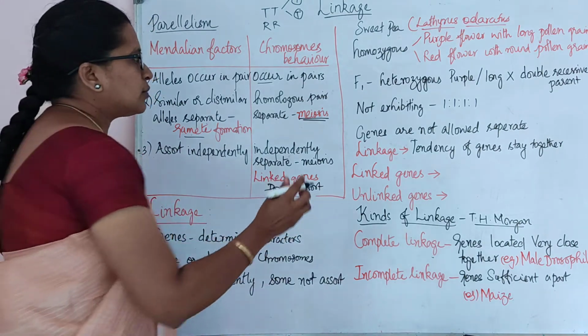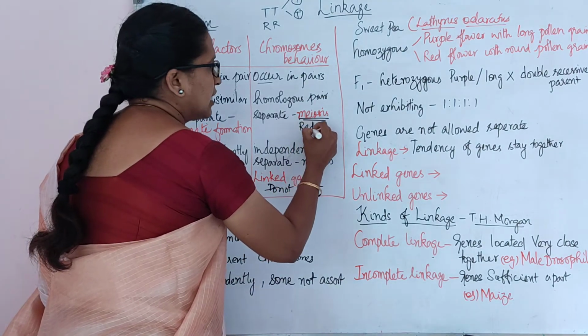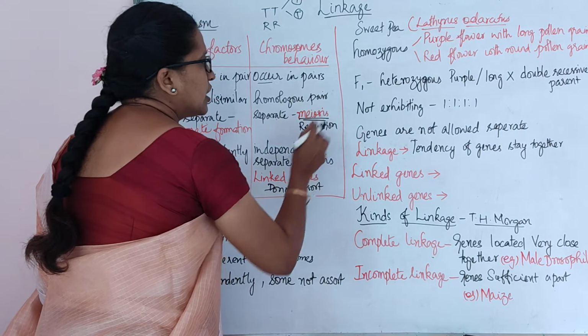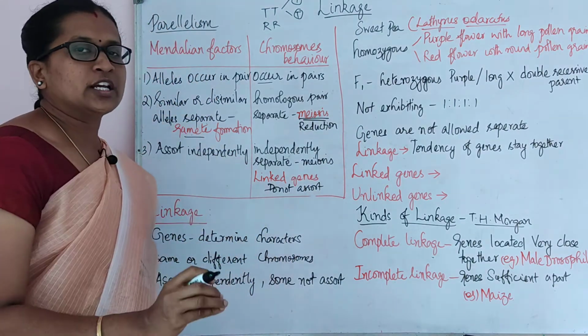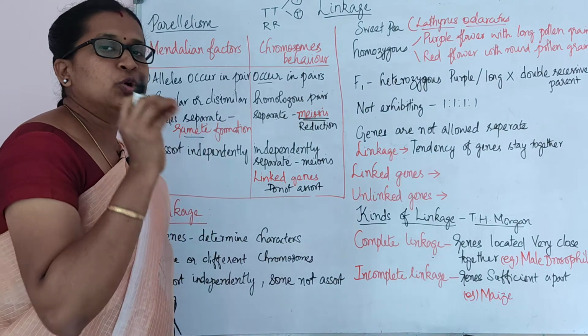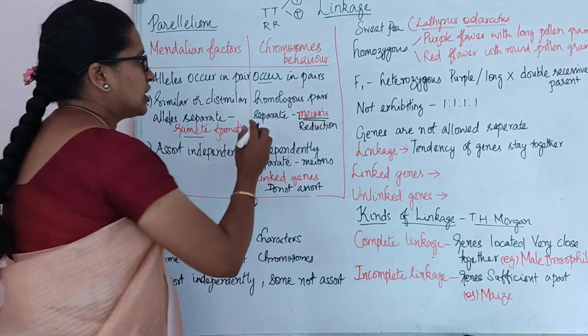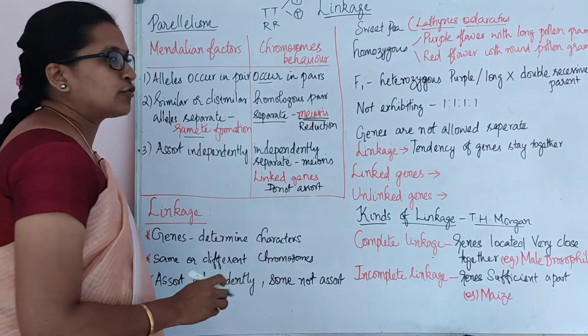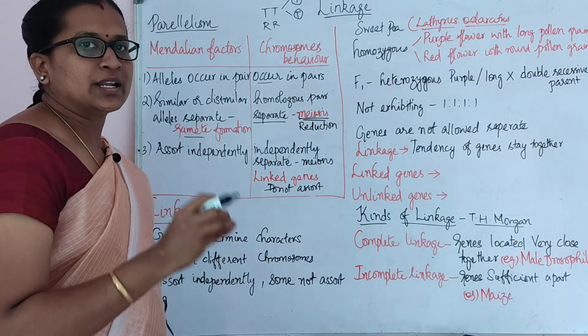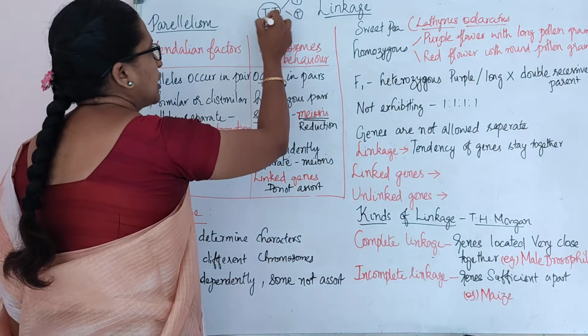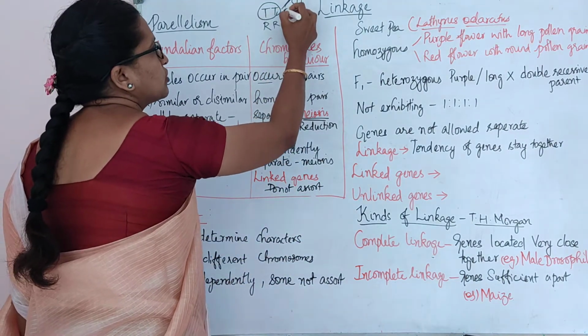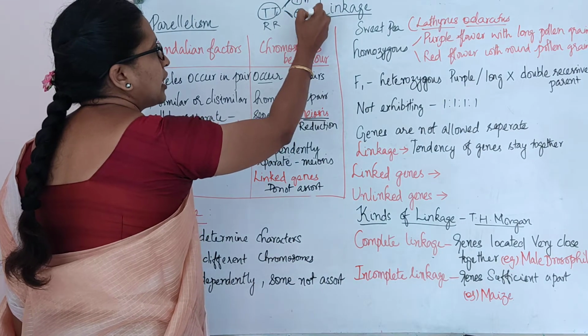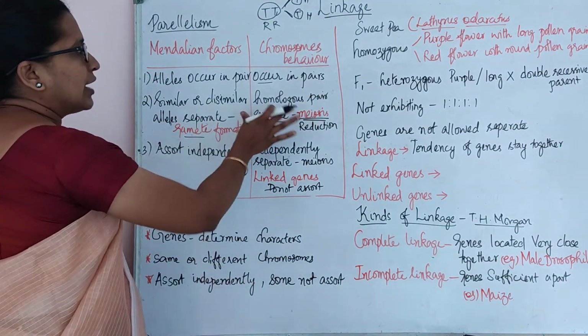Meiosis is a reduction division, where the diploid condition is converted into the haploid condition. So here also the homologous pair of chromosomes separate. This is a diploid chromosome set, and when it is separated, it is haploid. So both are the same.